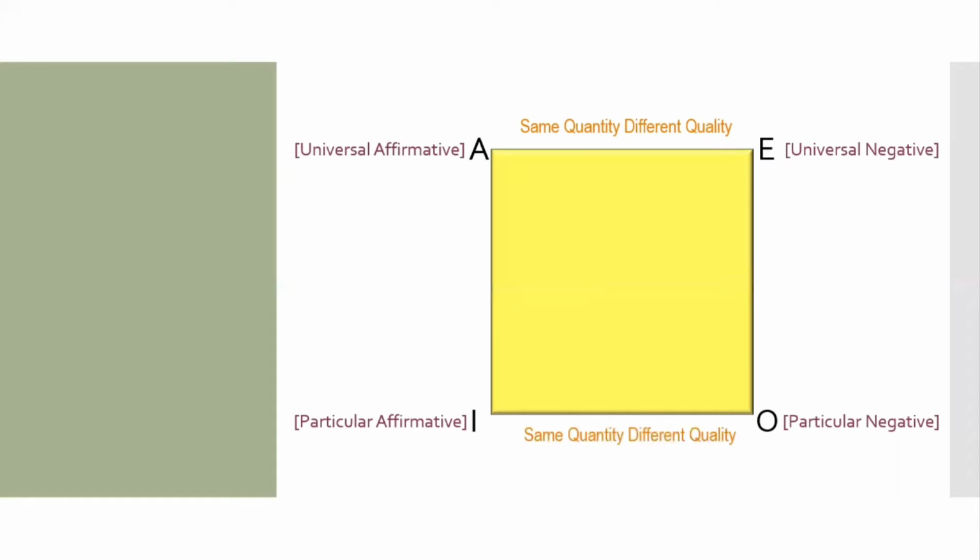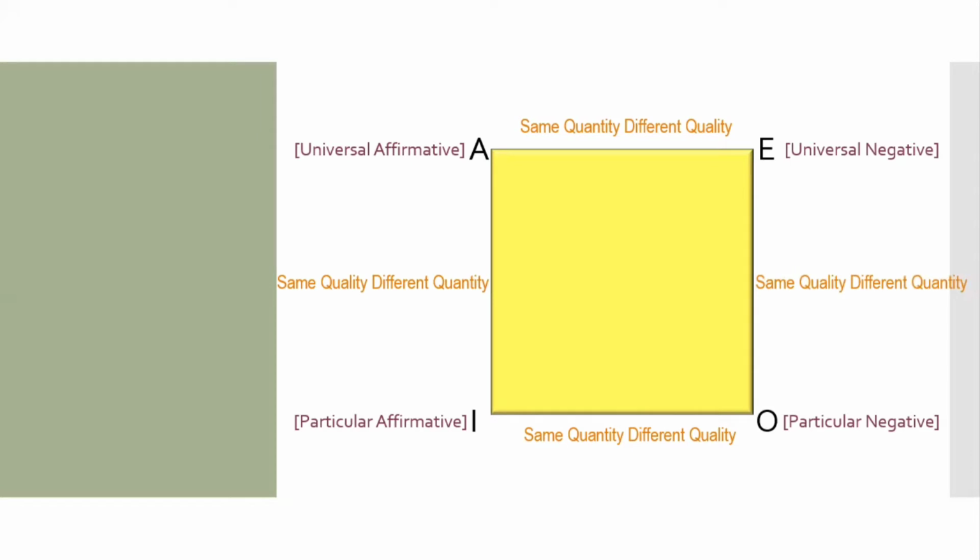Now, what about A and I, and likewise E and O? Let's talk about A and I first. One is universal and one is particular, and both of them are affirmative, which means they have the same quality but different quantity. The same thing is observed between E and O. They have the same quality but different quantity, right? Okay, do we have any other relationship that we can establish?